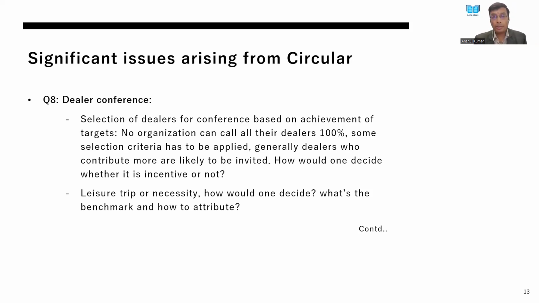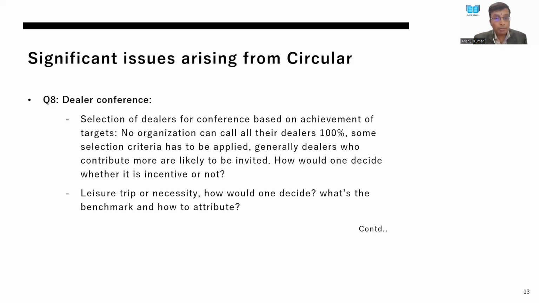And they would definitely apply certain filters or certain criteria to call those distributors who are well performing and for whom they foresee a good business perspective. Now, if we strictly go by the circular, in such scenarios, there may arise a question whether it is a benefit or not, because there was a selection and only selected dealers were called for the conference.